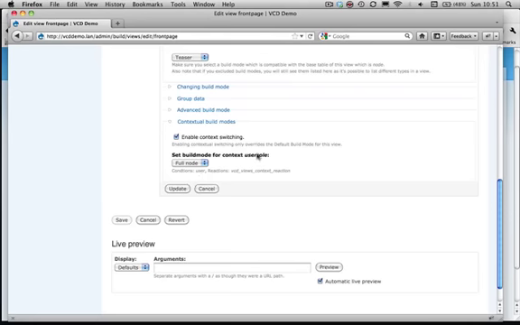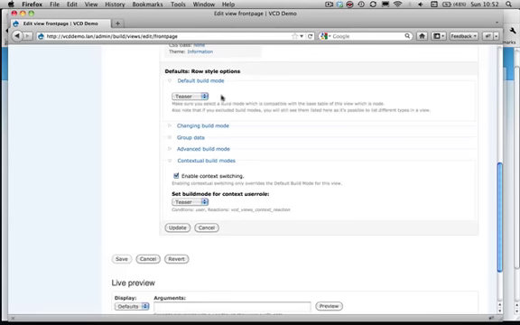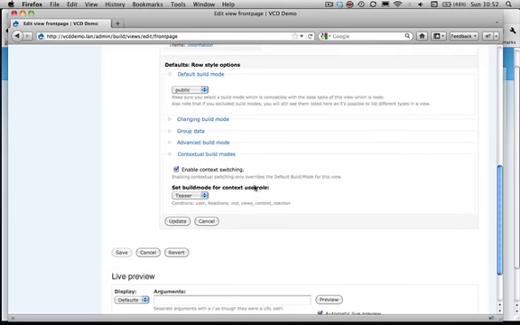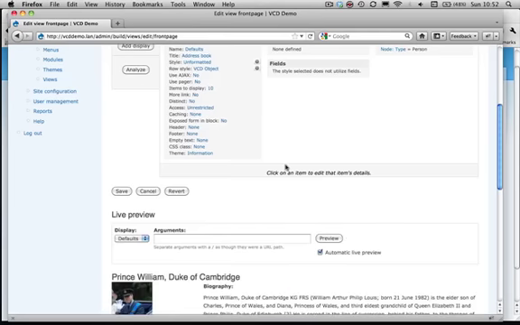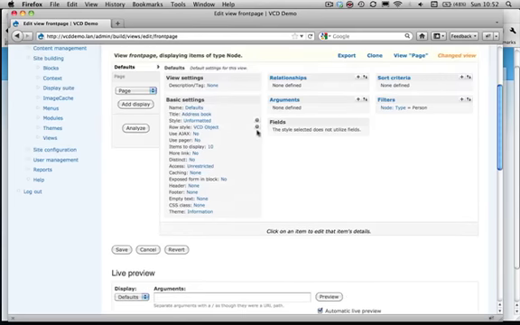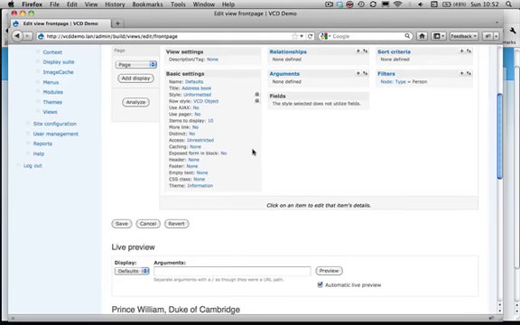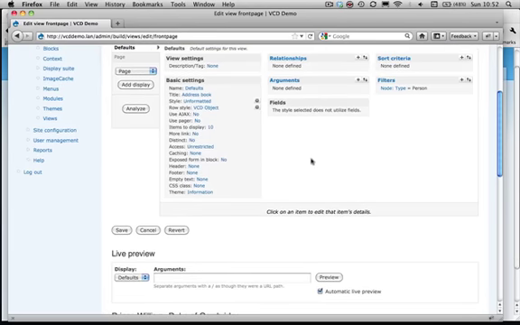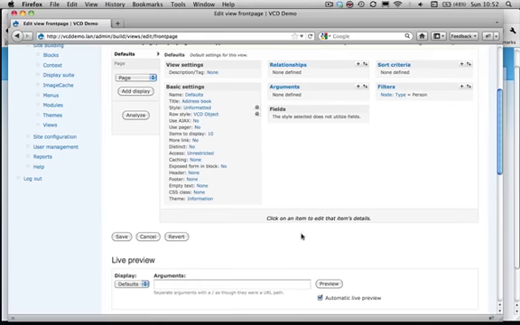So we can now say set the build mode for a context to teaser whenever a user is logged in. And of course the default build mode should be public. Remember, the public build mode doesn't have those sensitive fields. The teaser build mode does have those sensitive fields. Click on update. So what's going to happen now? Well, when a user is logged in, the view is going to use the teaser build mode. When the user is an anonymous user, the public build mode is going to be used within our view.